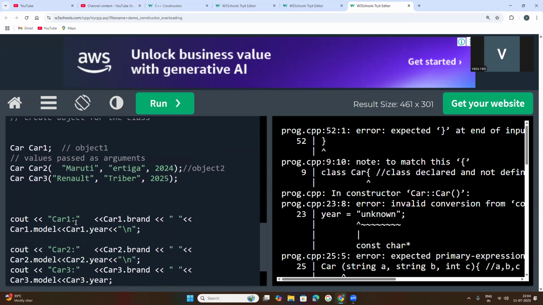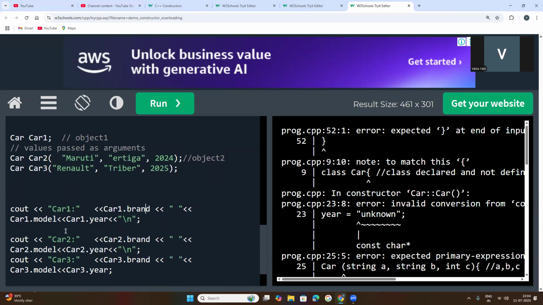See, out: car1 dot brand, car1 dot model, next car1 dot year, backslash n, car2 dot model.